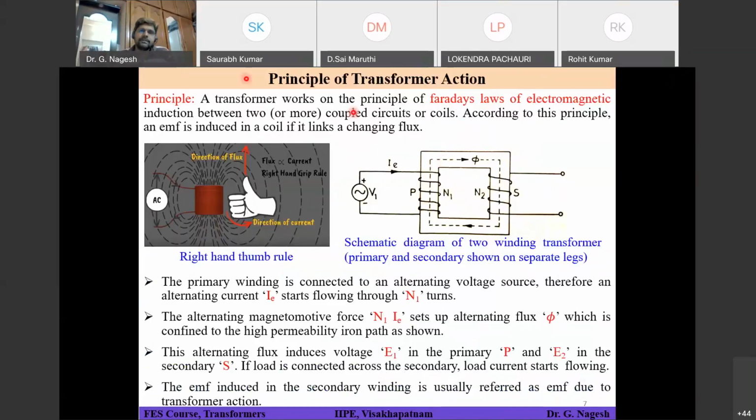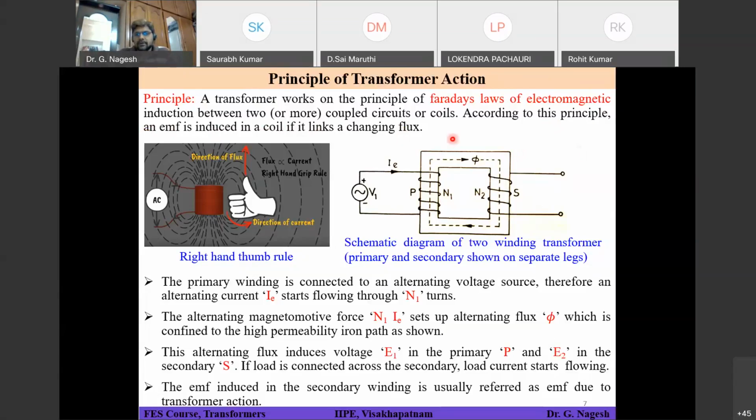right? So the principle of transformer action. What it states is that a transformer works on the principle of Faraday's laws of electromagnetic induction between two or more coupled circuits or coils. That is nothing but mutual induction between two or more circuits. These two circuits are not electrically connected, but they are connected through flux, that is mutual induction. So according to this principle, an EMF is induced in a coil if it links a changing flux.